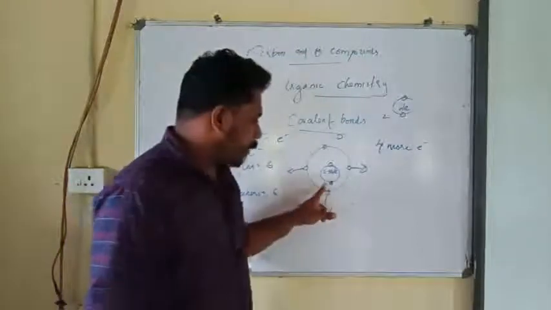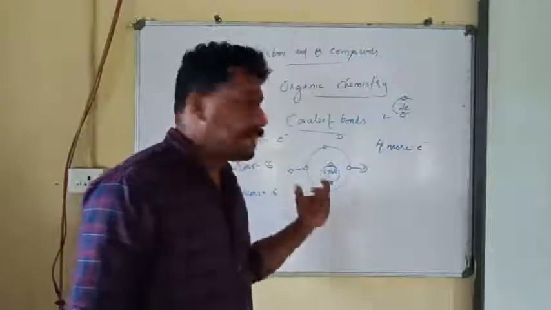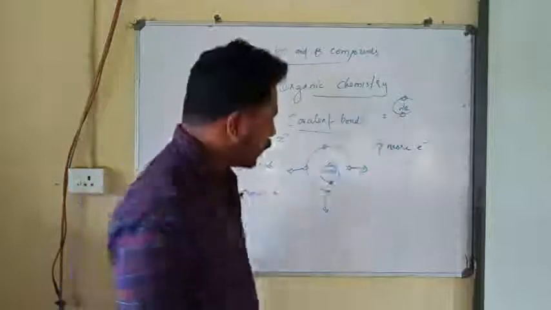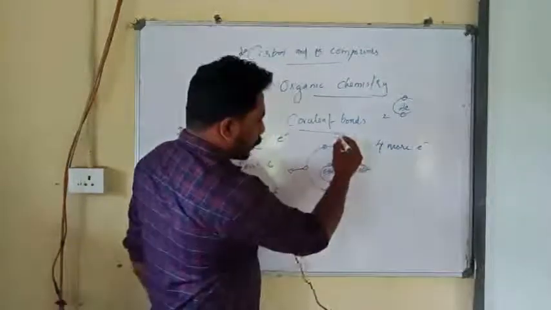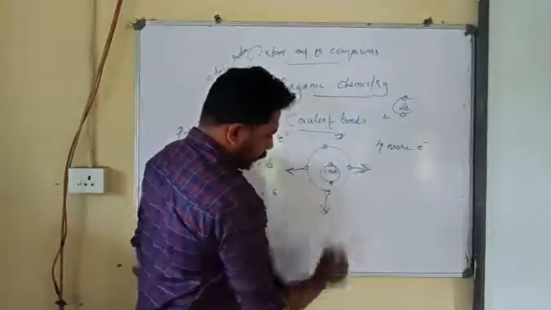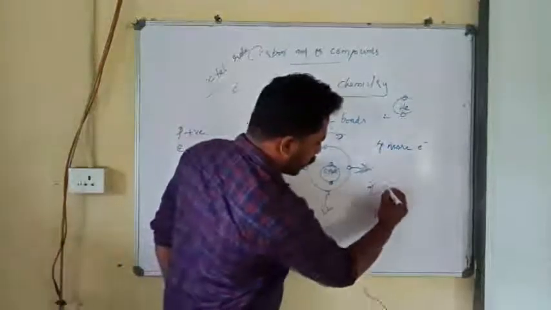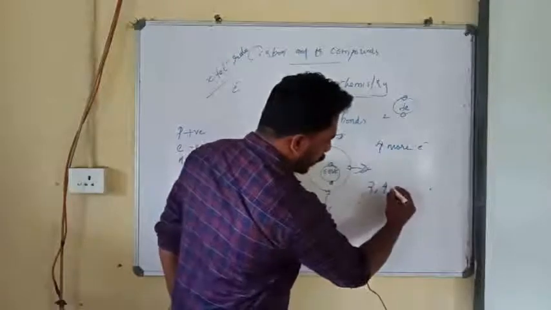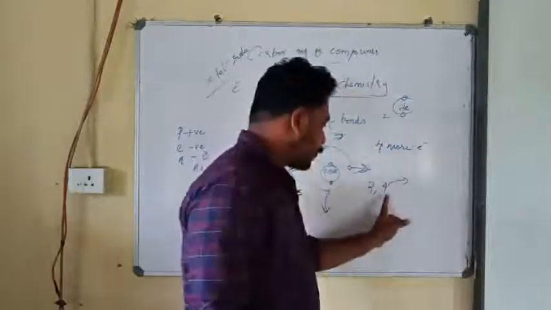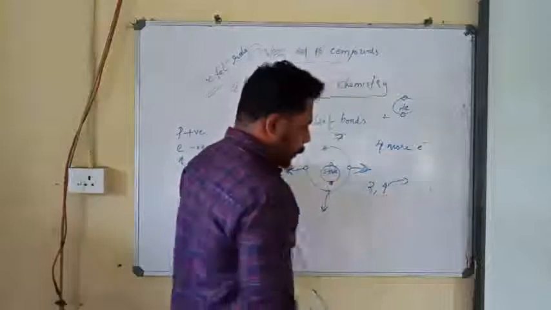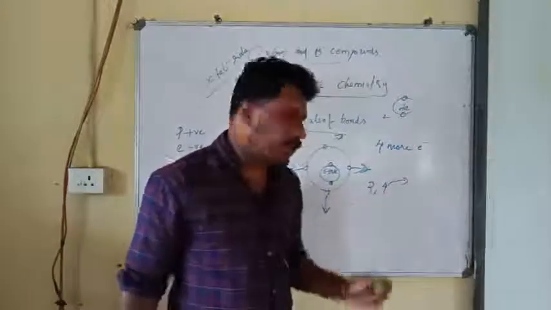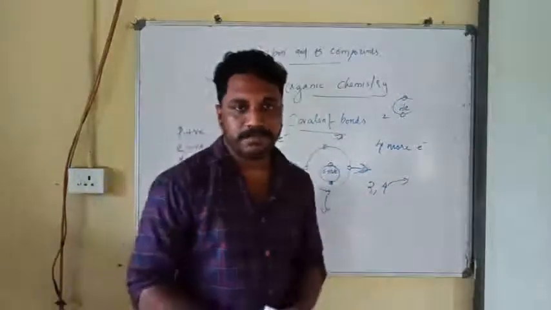So if carbon attains the electronic configuration of helium, that means by releasing 4 electrons, given that the electronic configuration is 2, 4, by releasing all the 4 electrons in the outermost shell, is it possible for a carbon atom to be stable?